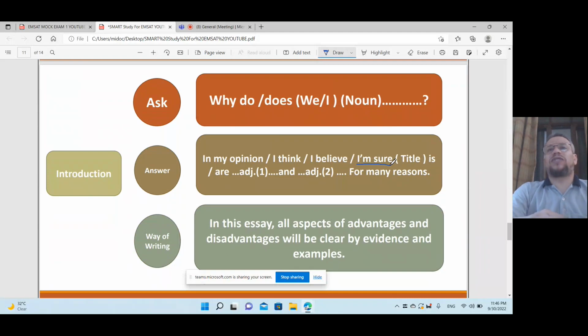That's right. So I'm sure, and then the title, for example, I'm sure TV or cell phones or driving licenses, whatever the title is about. So I'm sure is or are, if it is plural, then adjective one, and adjective two. Why? You will see the explanation later. They will give you an extension of your body paragraphs next. Then say for many reasons. So this is the answer to the question, and how to say it.